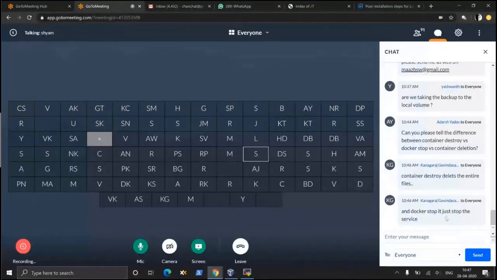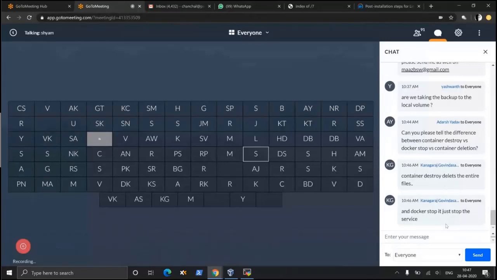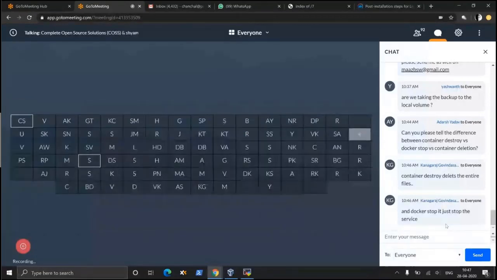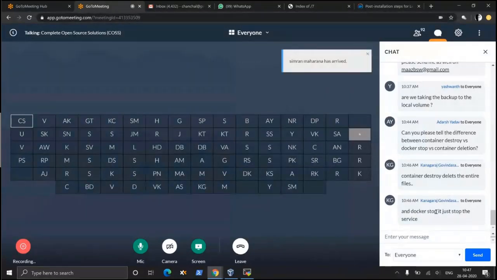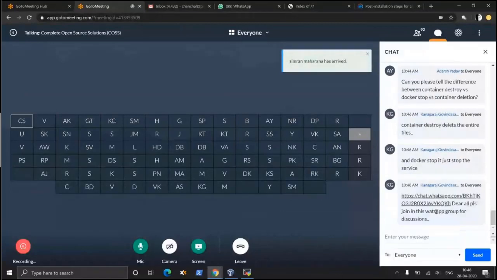So you created the volume in your local system, and if you change something inside the volume, it will also change inside the container? Yes, because it is mounted. It is attached to that external volume, the content itself is attached to the container. Yes, it is pretty much self-evident.